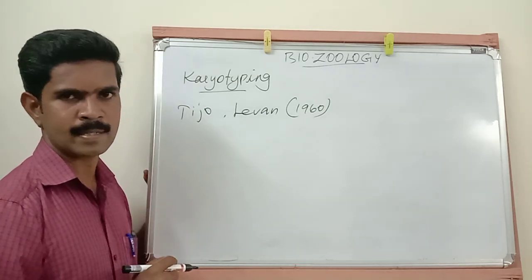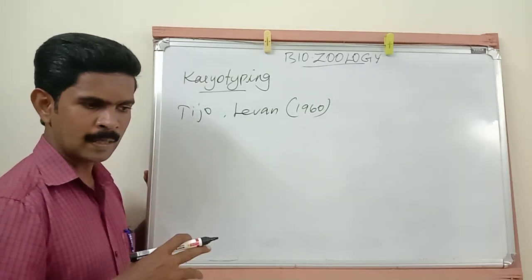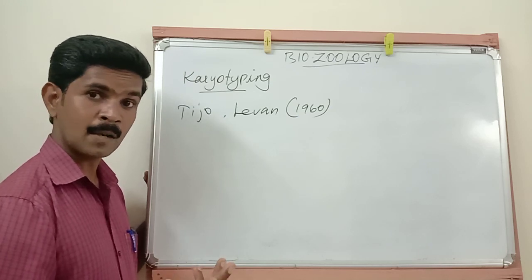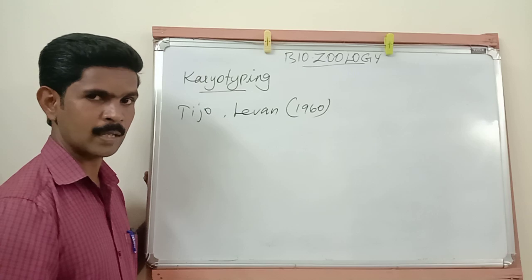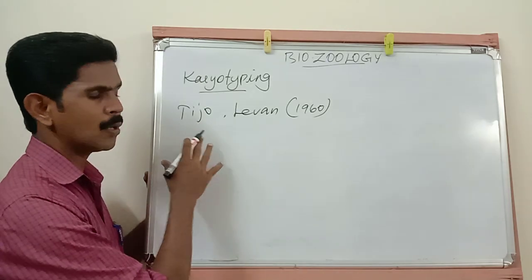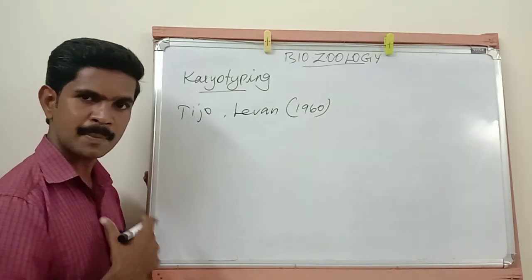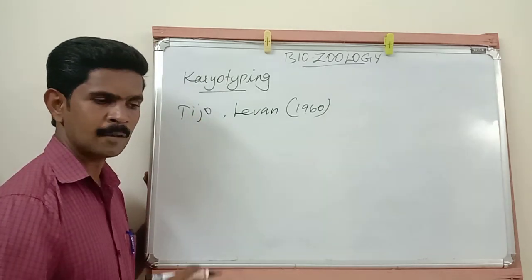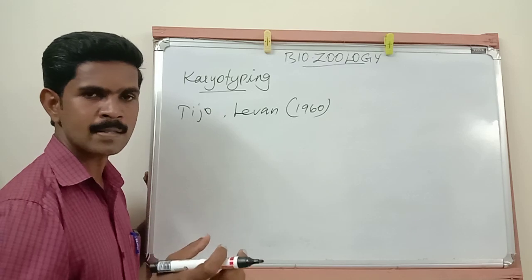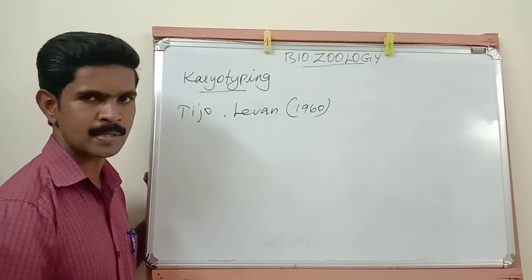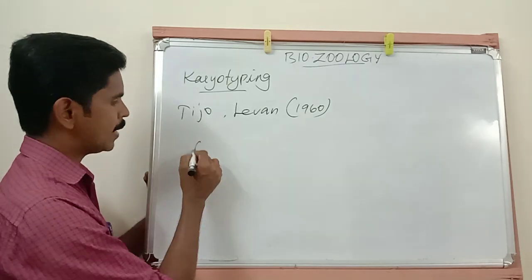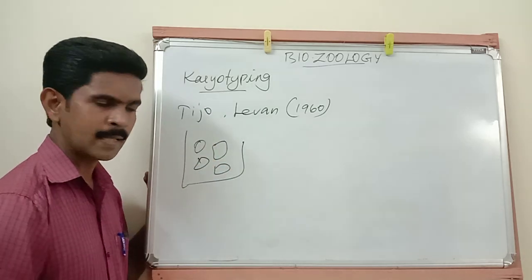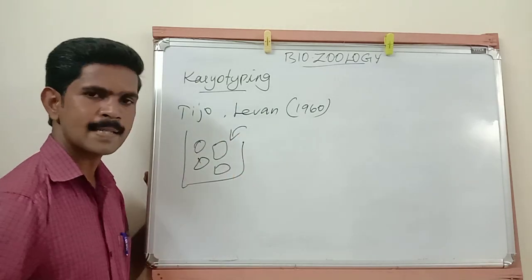Lymphocytes. In our blood there are three different types of cells: RBC, WBC, and platelets. Then there are 5 types of WBCs. Lymphocyte is one of the important types of WBC present in our blood. So to do this karyotyping technique, first lymphocyte cells are cultured. Just imagine these are the lymphocyte cells. Then one chemical is added.